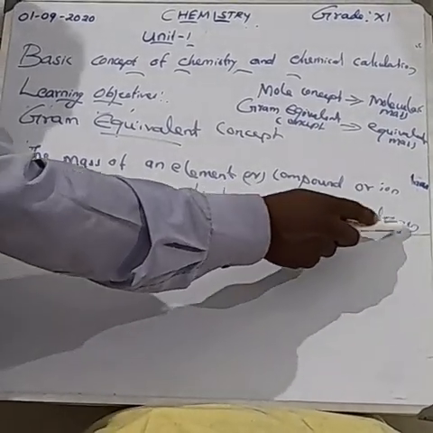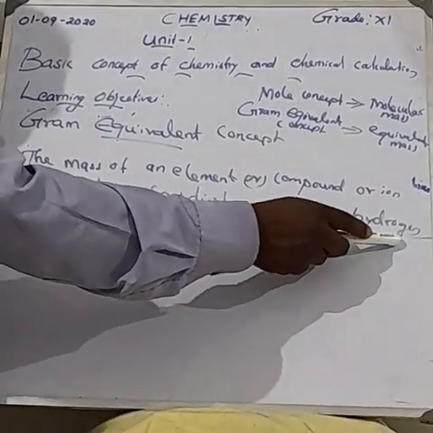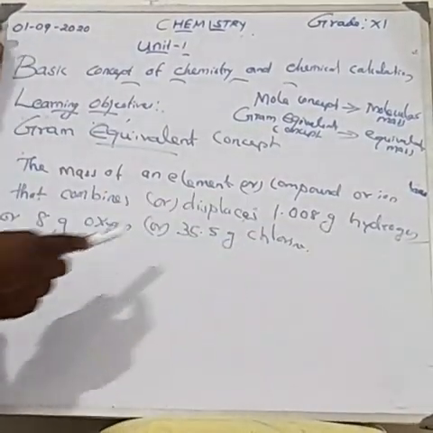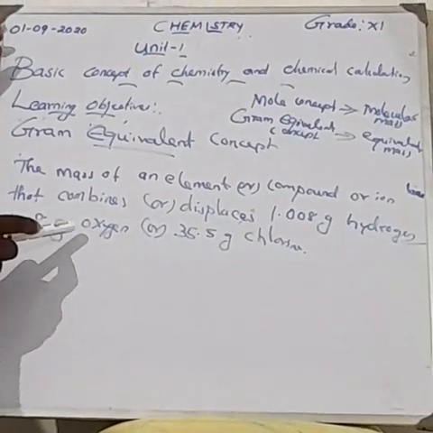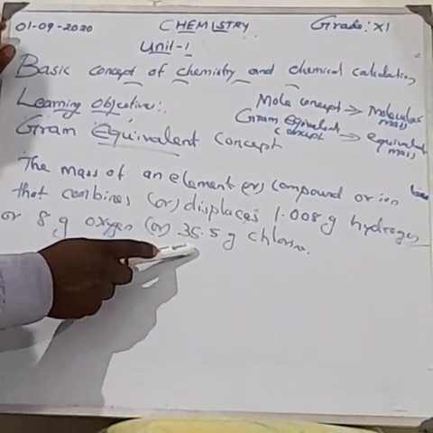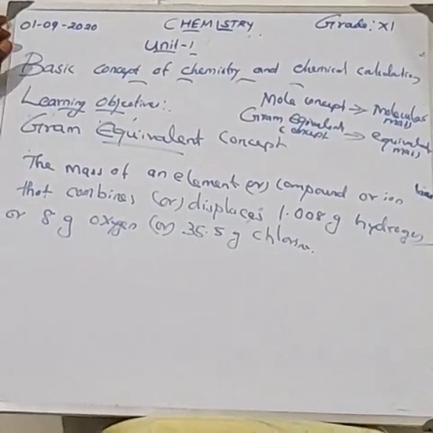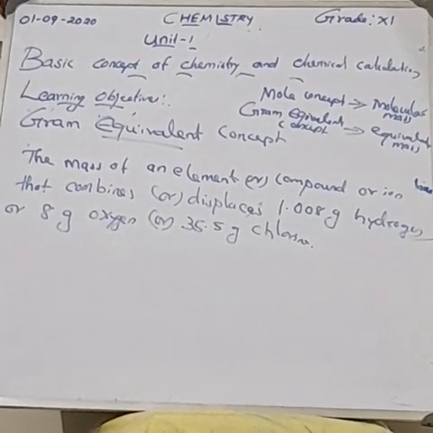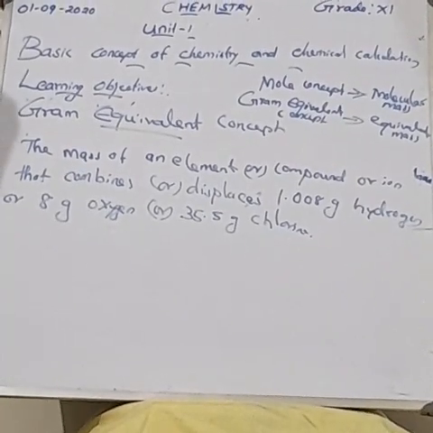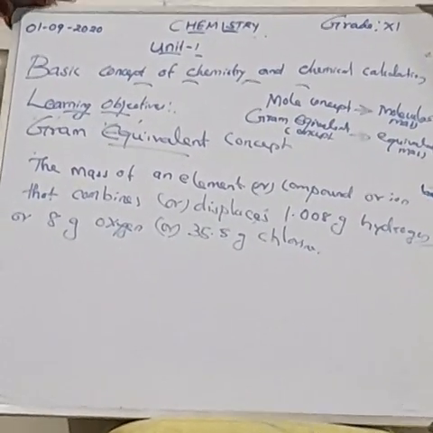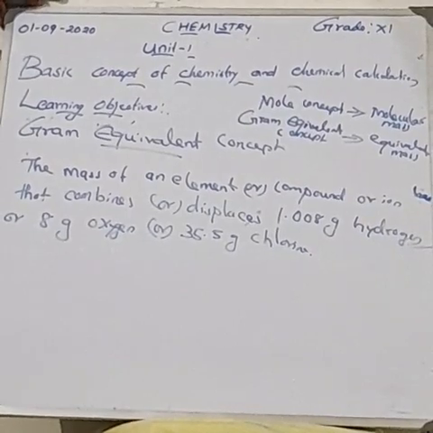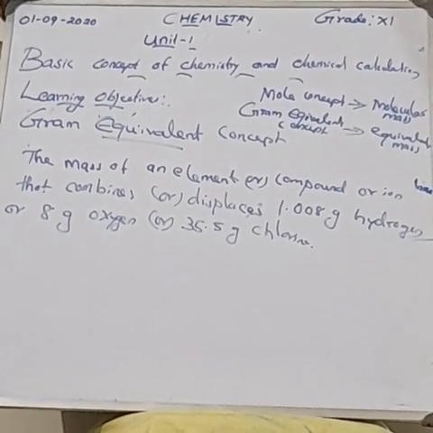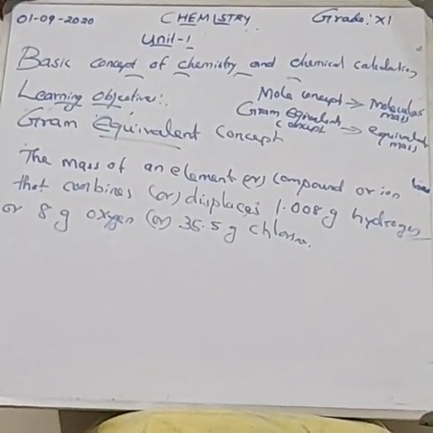1.008 gram of hydrogen is a constant value for hydrogen. What is the value? 1.008 gram hydrogen or 8 gram oxygen or 35.5 gram chlorine. This is the definition. What is the gram equivalent concept? It is defined as the mass of an element that combines or displaces 1.008 gram of hydrogen or 8 gram of oxygen or 35.5 gram of chlorine.